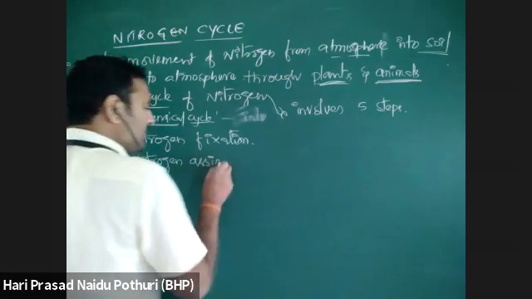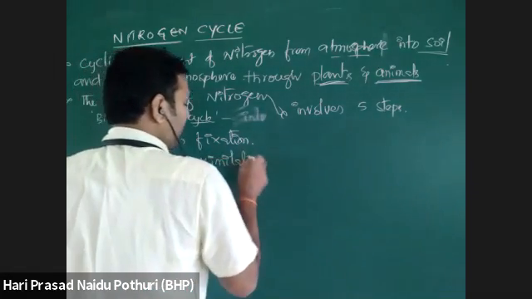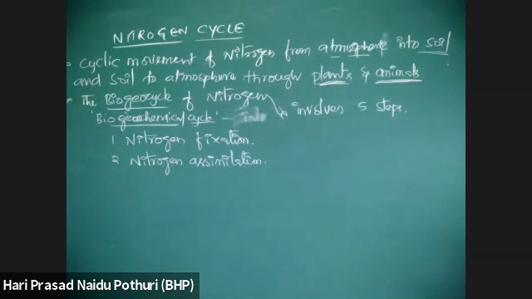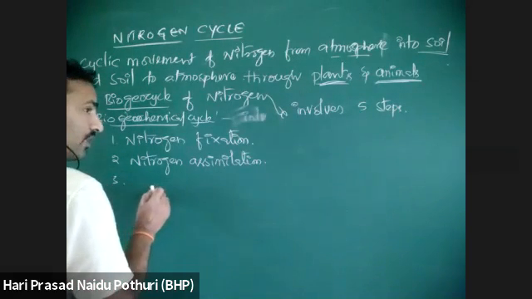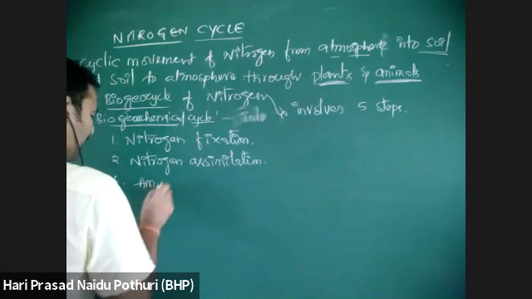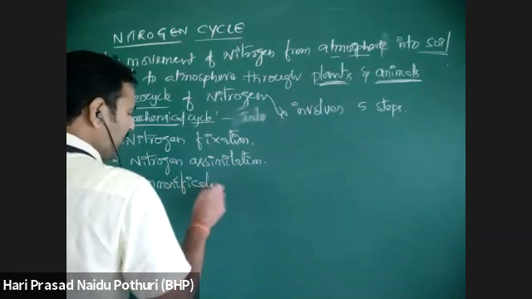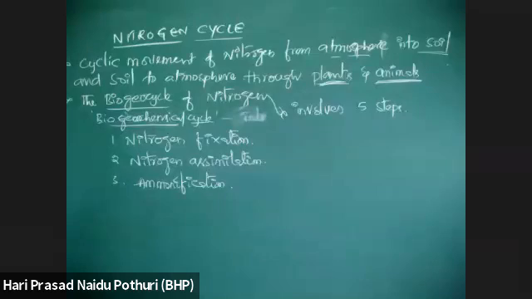Nitrogen assimilation is a process where the useful forms of nitrogen like nitrate, nitrite or ammonium are incorporated into essential components or biomolecules. That is nitrogen assimilation. Then after decomposing or decaying, the nitrogenous compounds undergo breakdown and release ammonia. That is ammonification.